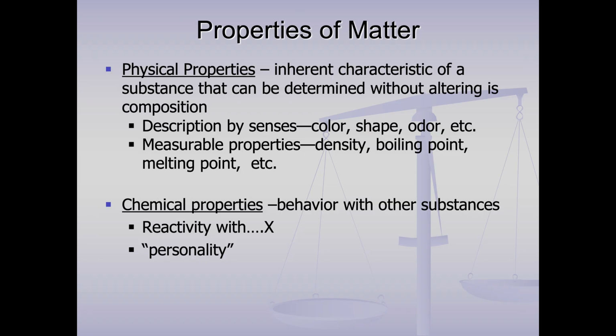Okay, a couple other things. When we talk about these properties, there are 2 different types: physical properties and chemical properties. If you think of a person and want to describe your properties, your physical properties would be your appearance, right? It's something you don't have to change what it is to figure out. So, what color is it? What's its shape? What does it smell like? Or what's its density? What temperature does it boil? What temperature does it melt? Chemical properties are behavior with other substances. So does it burn? It would be like its personality.